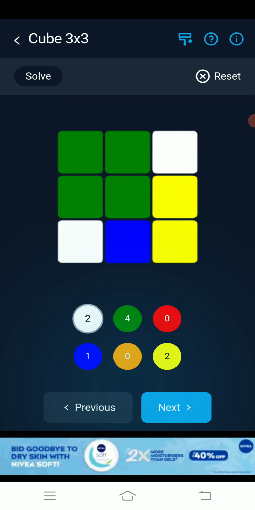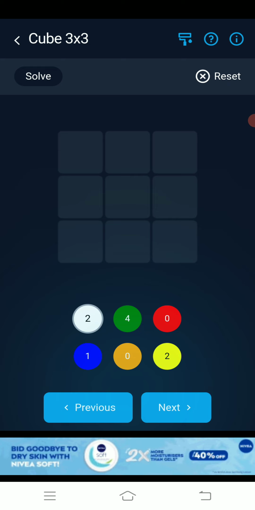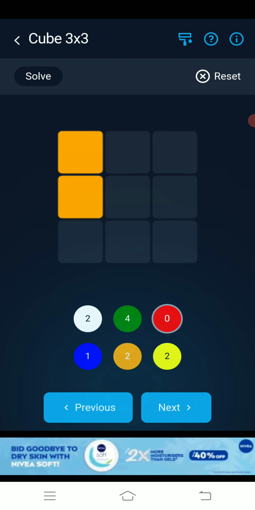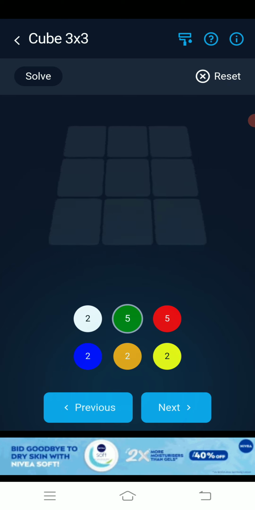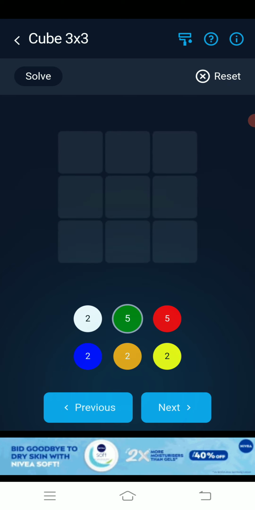Like this is like this in my cube. Next, it is orange here. Then that. Then blue here and green here. You have to just copy paste the cube over here.